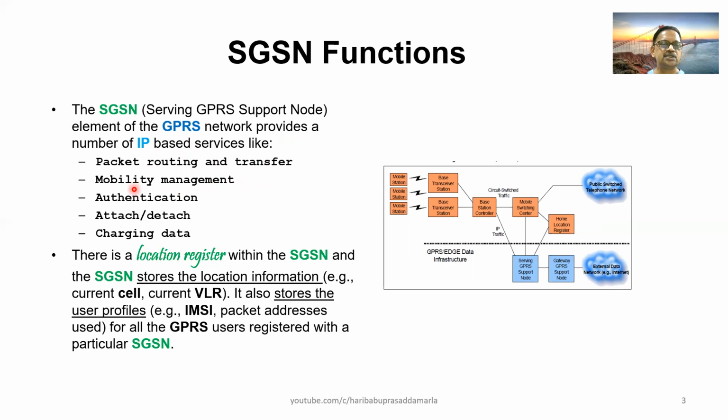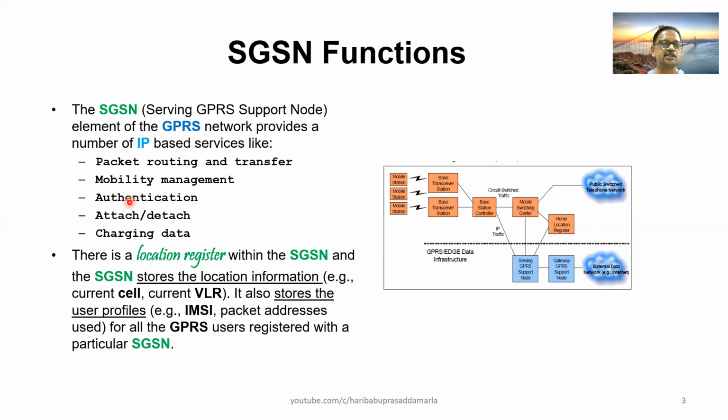Then SGSN has to manage the mobility. So whenever the user is moving from one base station to another base station or moving within the same base station, it has to manage the mobility of the user. That means on the move also the data communication is to be made available to the user.